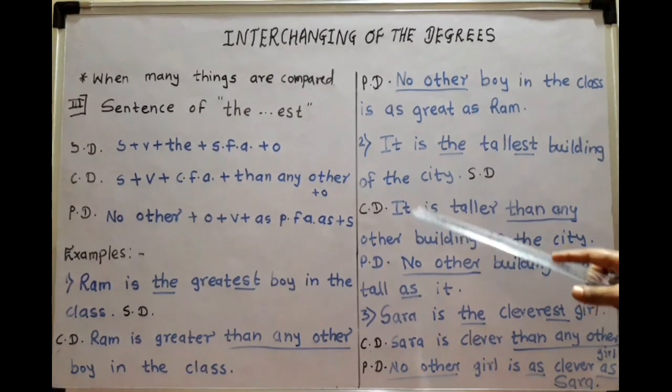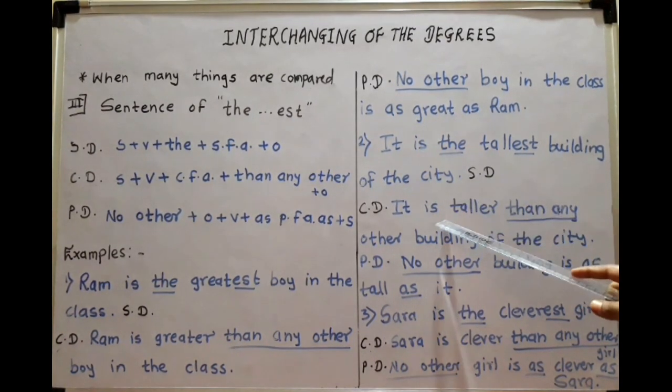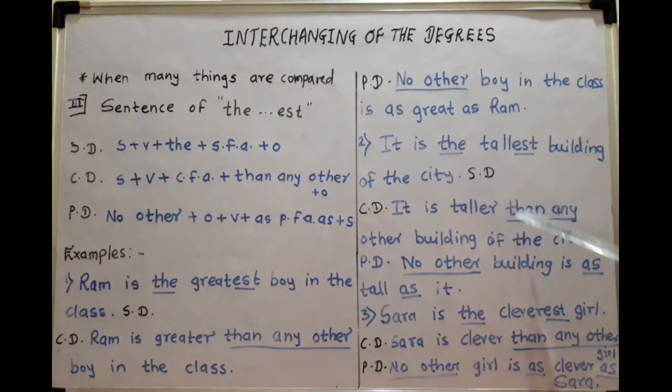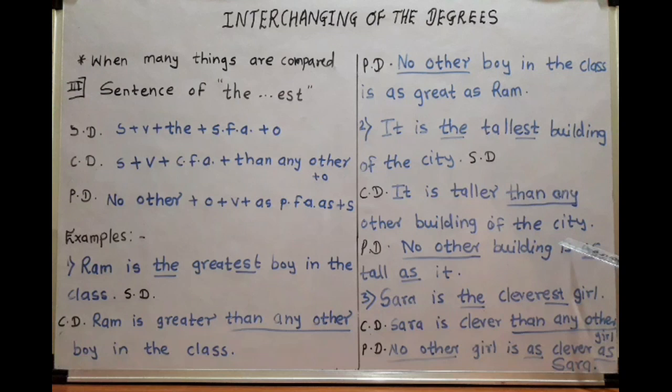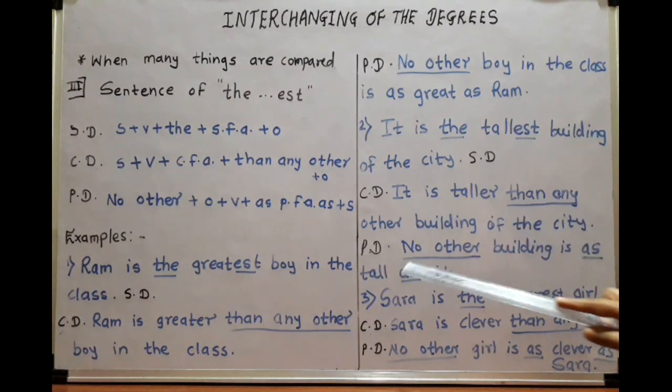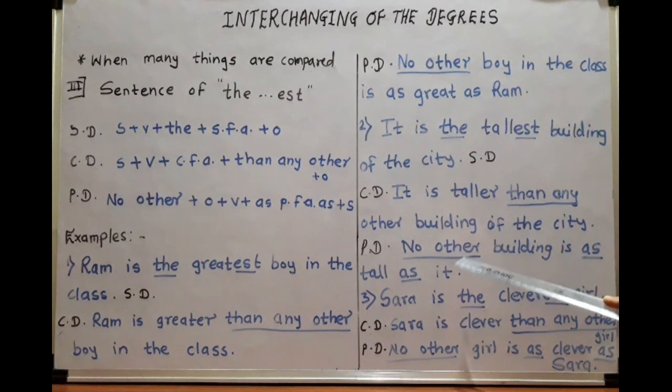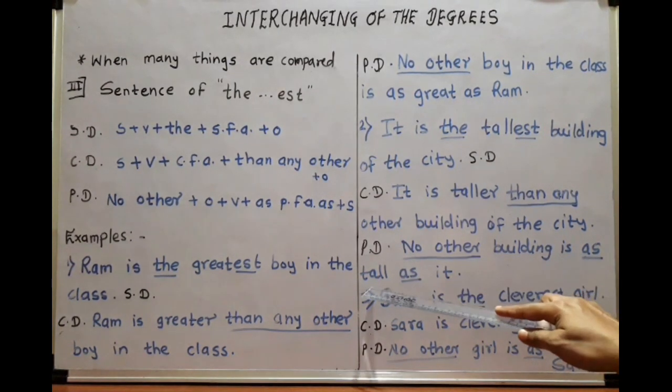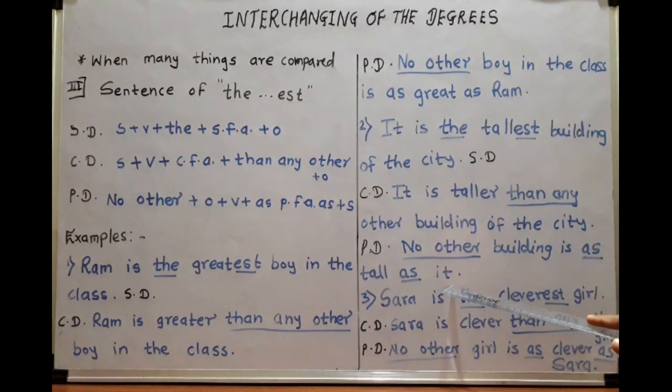So, comparative degree: it is as it is, you have to take the comparative form of tallest, taller. After that, than any other building of the city, the object. It is taller than any other building of the city. Positive degree: start the sentence with no other. After that object, verb, as, positive form of adjective, as, and subject. So no other building of the city is as tall as it.